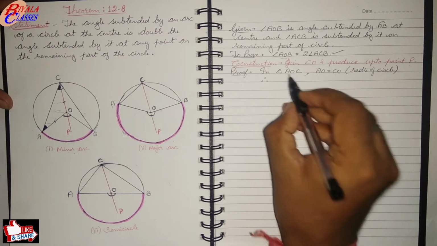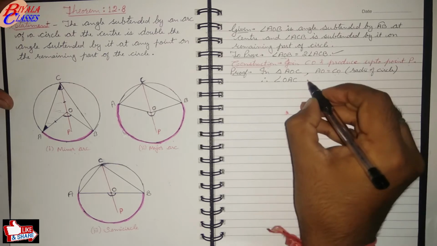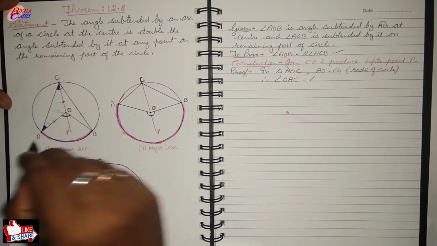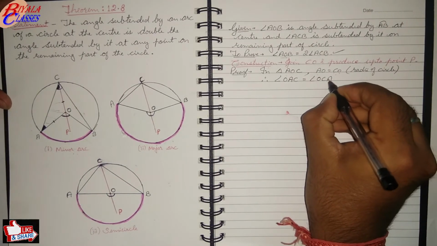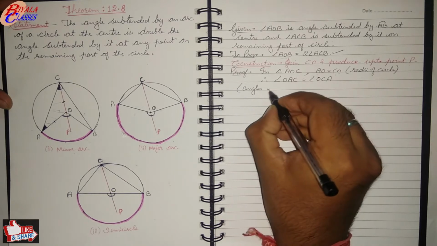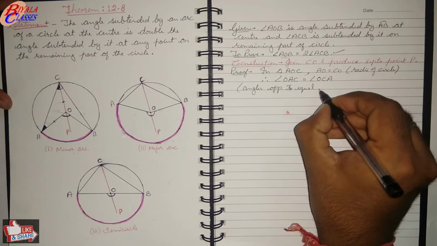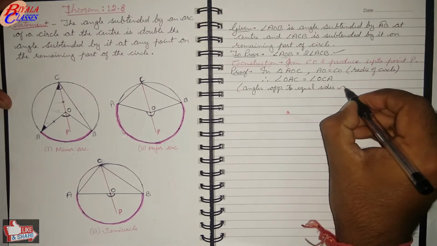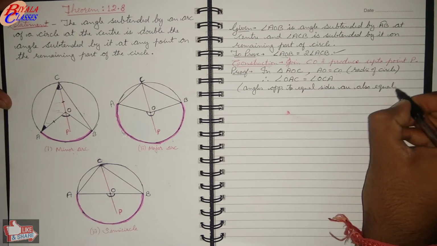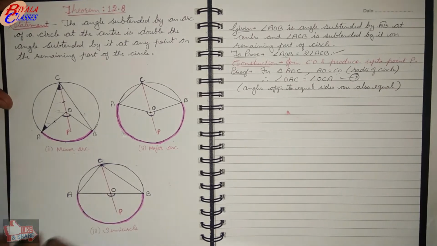So you can say here, therefore angle OAC, this angle, is equal to angle OCA. And why is it so? Angles opposite to equal sides are also equal. So the two angles on this are equal.